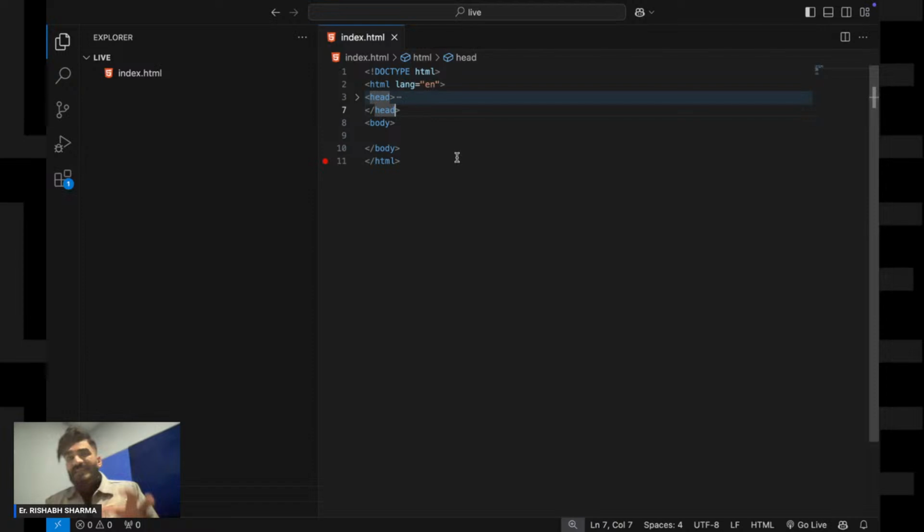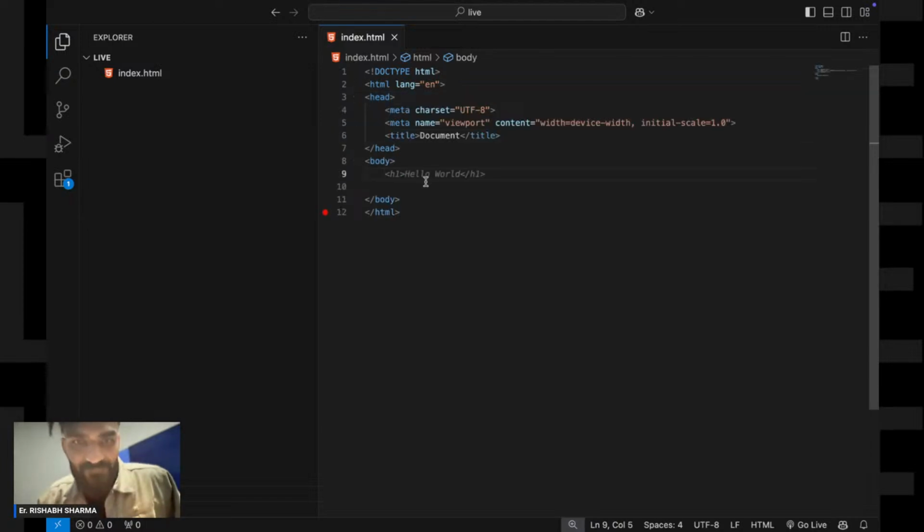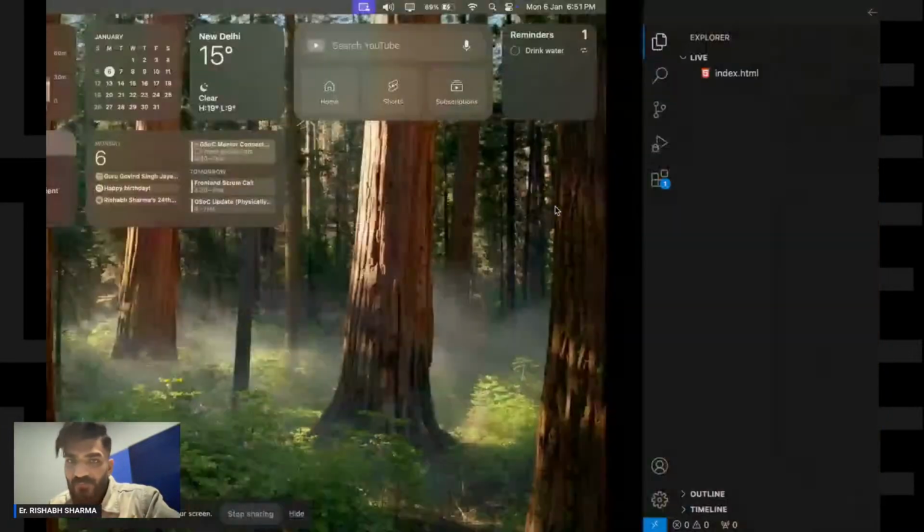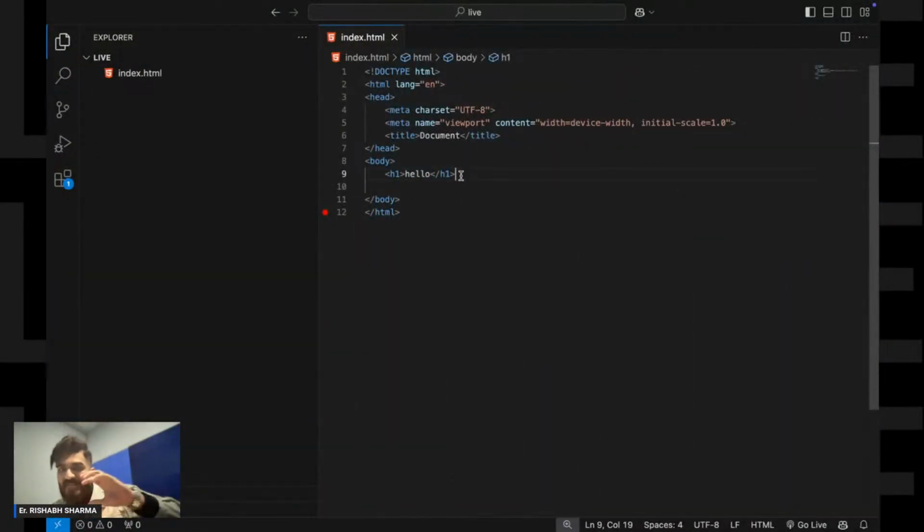Suppose you are trying to write a heading. How will your website come to know that this person is trying to write a heading? For that, there are some predefined tags. Suppose you want to write a heading, so there is a tag called the h1 tag. This h1 tag is responsible for telling the browser that whatever I am writing in this tag will be in the form of my heading.